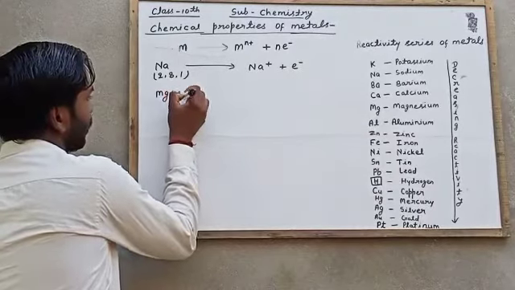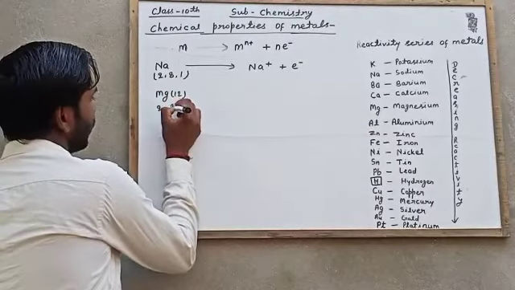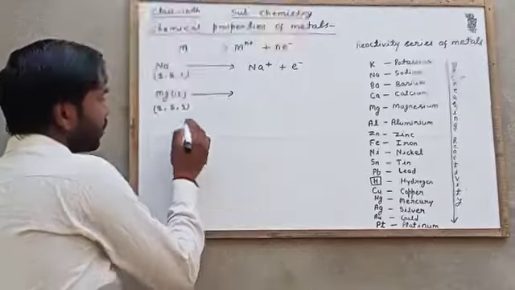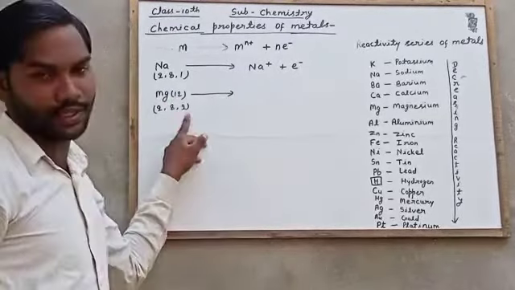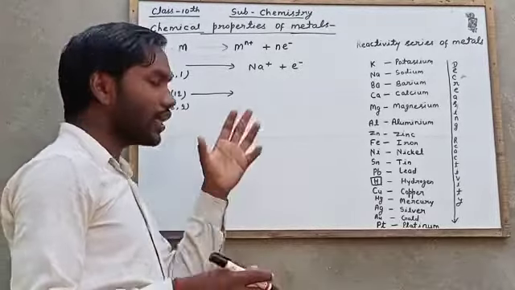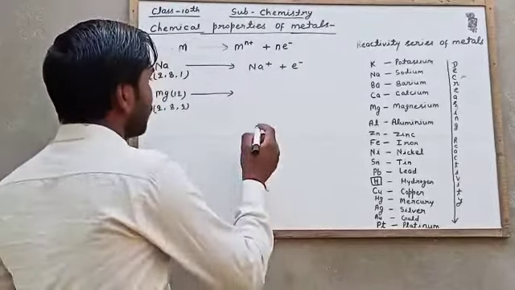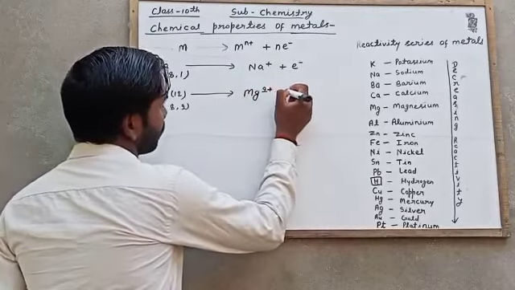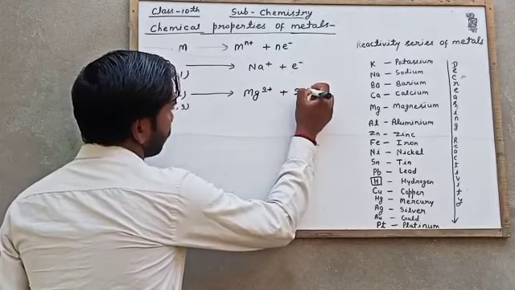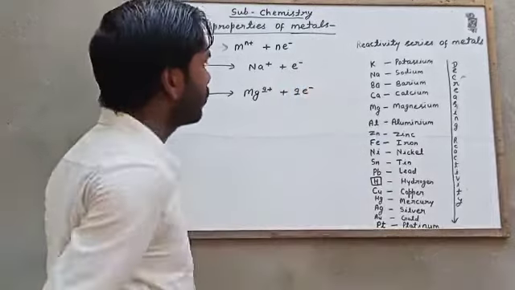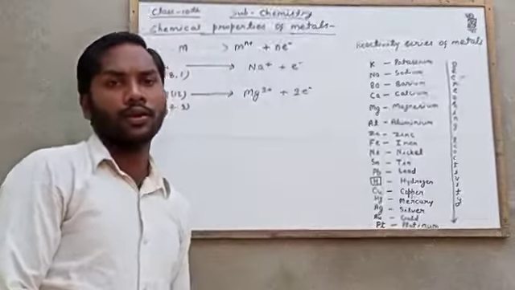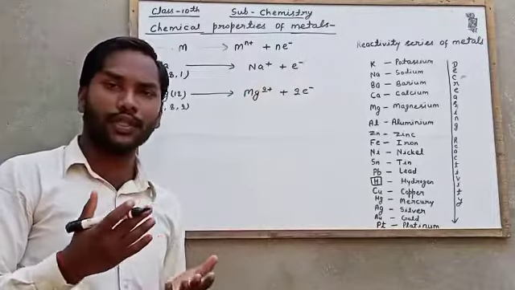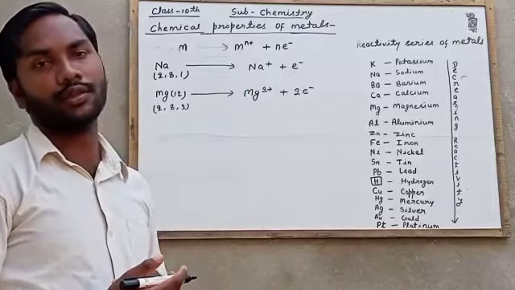Magnesium is 12, with configuration 2, 8, 2. Magnesium has 2 valence electrons, so it can lose its 2 electrons and form a 2 positive ion. So metals have the property to form positive ions.